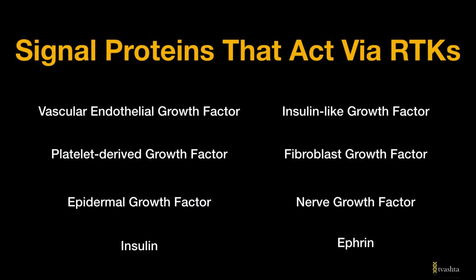Now, the signal proteins, the ligands that act via RTKs are vascular endothelial growth factor, platelet derived growth factor, epidermal growth factor, insulin like growth factor, fibroblast growth factor, nerve growth factor, and ephrin. Now, these are some important ligands that act via RTKs, and remembering these would prove to be beneficial according to me.